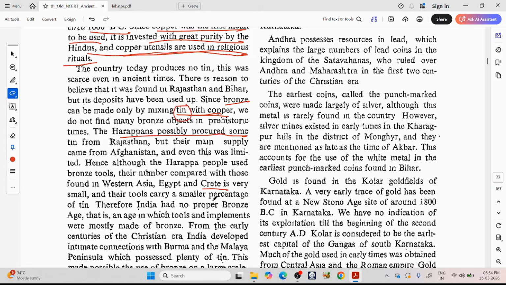Finding tin in these regions is possible, and tin mixing is possible. So we get a better quality bronze.